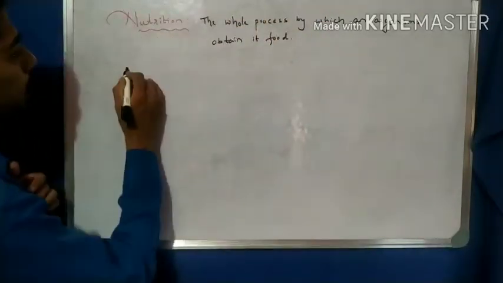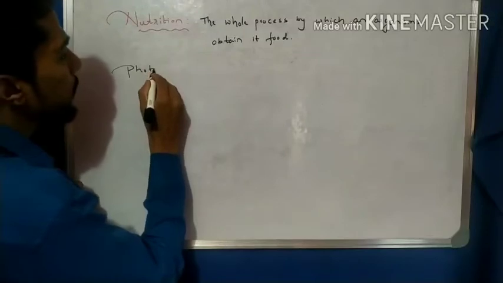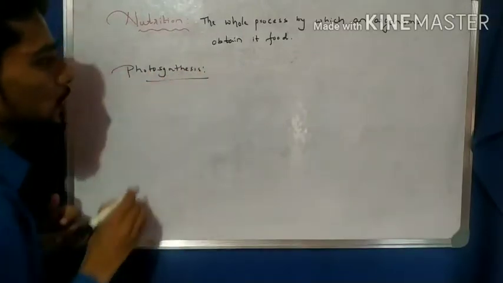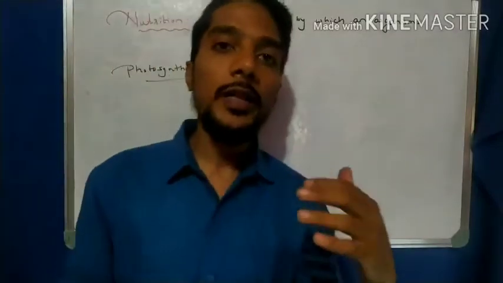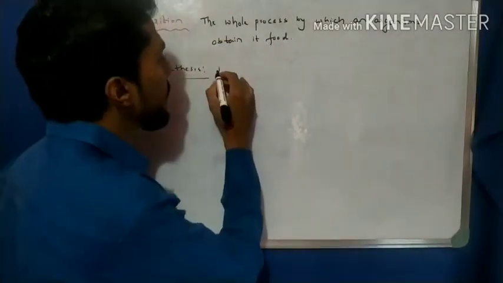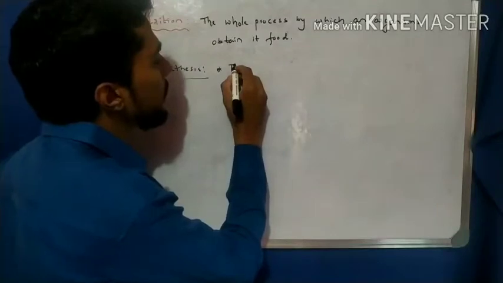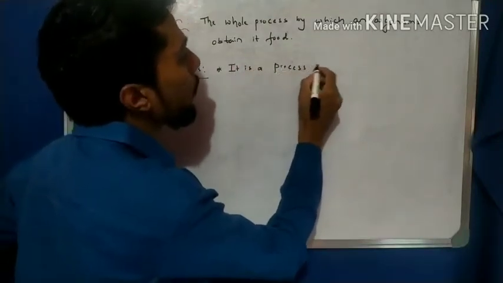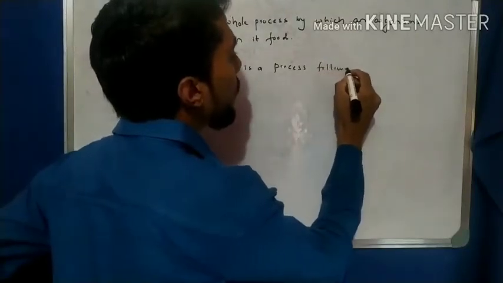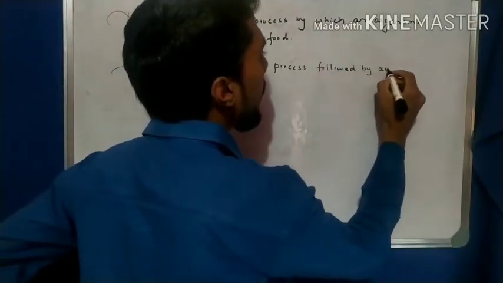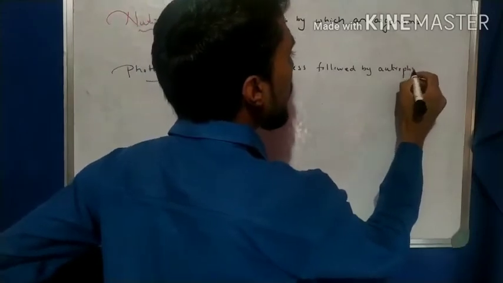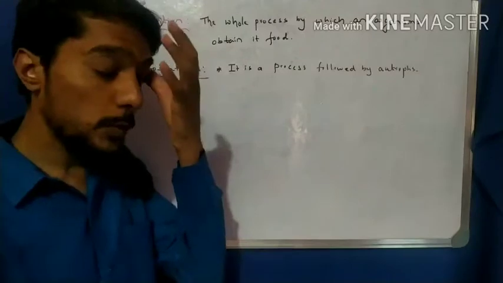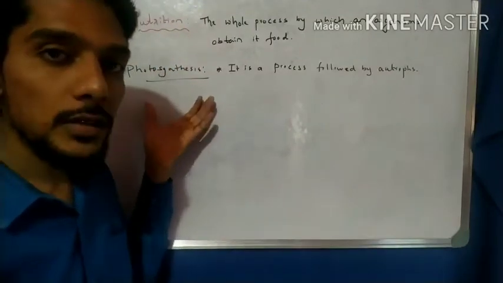So let us take another very important concept, that is photosynthesis. Photosynthesis is the process followed by the autotrophs. That is the very important first point. It is a process followed by autotrophs, right? So autotrophs prepare their own food. How do they prepare it, what mechanism do they use? By using the photosynthesis process.